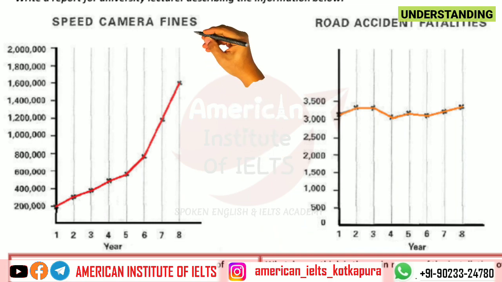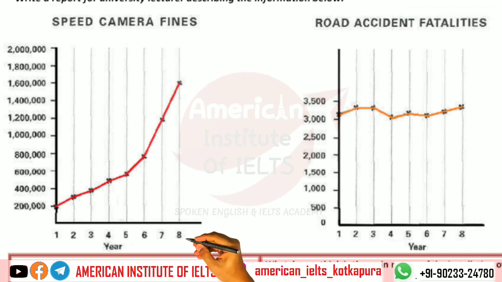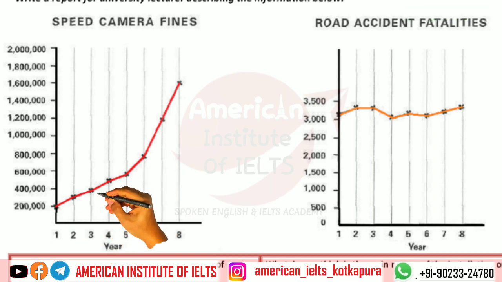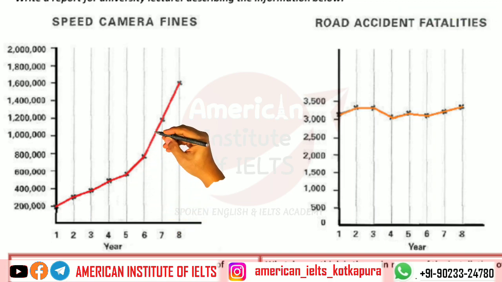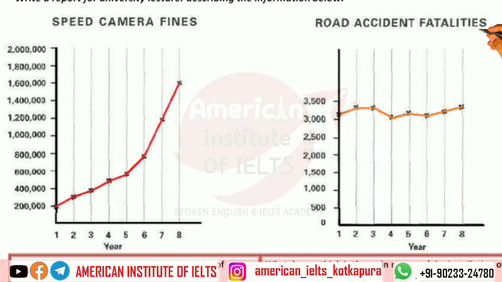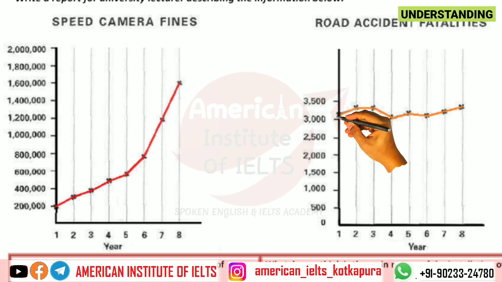Our first line graph is talking about speed camera fines, and we can see that here is data of 8 years. Over the period of time, till the 5th year the fines have increased gradually, but as the 5th year has passed, the count has skyrocketed. And then further we have road accidents, fatalities, meaning casualties, or it can also be called death toll. Now a very strange thing is that this number is not decreasing, which means speed camera fines are not having any positive impact. So let us move to survey questions now.